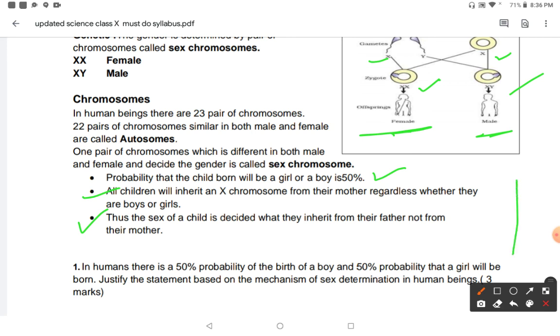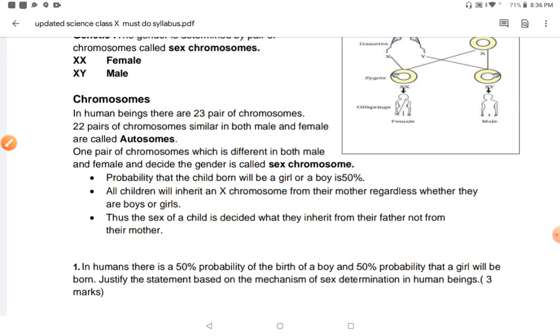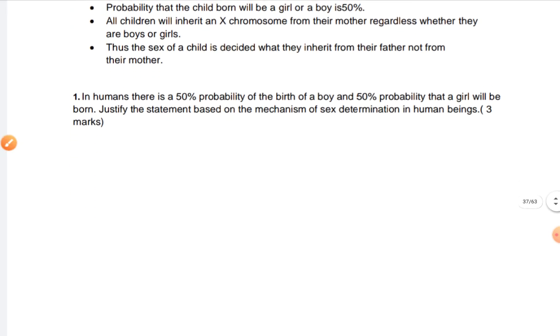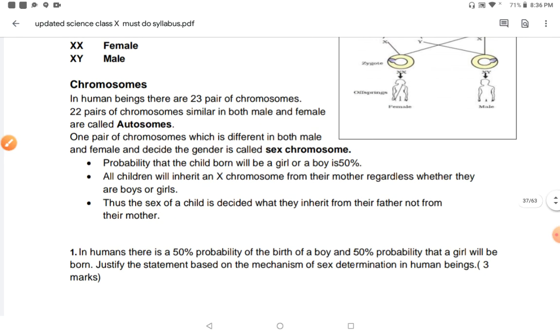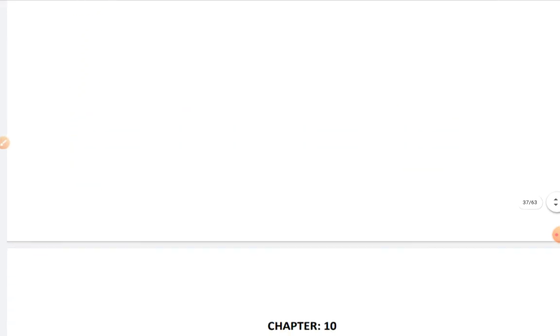So who decides the sex of the child? Who is responsible? The father is responsible. And in humans there is a 50% probability of the birth of a boy and a 50% probability of a girl child. So you can justify the mechanism of sex determination in human beings. You have to draw the diagram given above for justification and write these points. You can do these questions clearly.